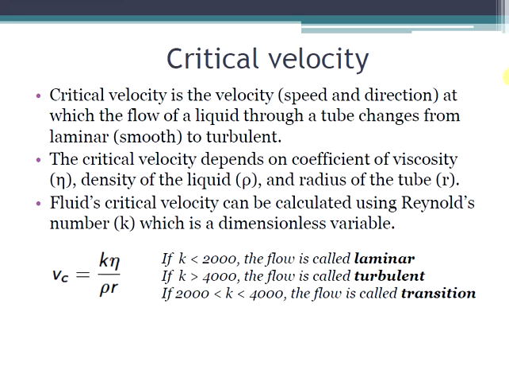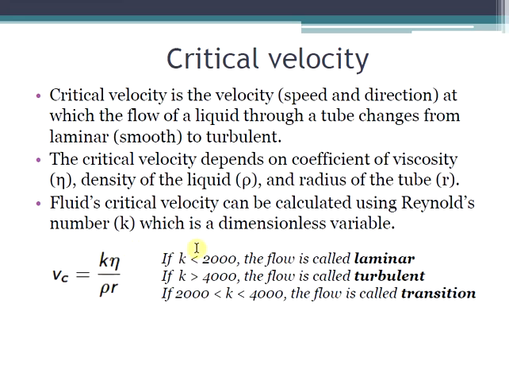The critical velocity can be calculated using a proportionality constant called the Reynolds number, which is a dimensionless variable. The velocity is proportional to the coefficient of viscosity, and inversely proportional to the density of the liquid as well as the radius of the tube. So the proportionality constant is called the Reynolds number.